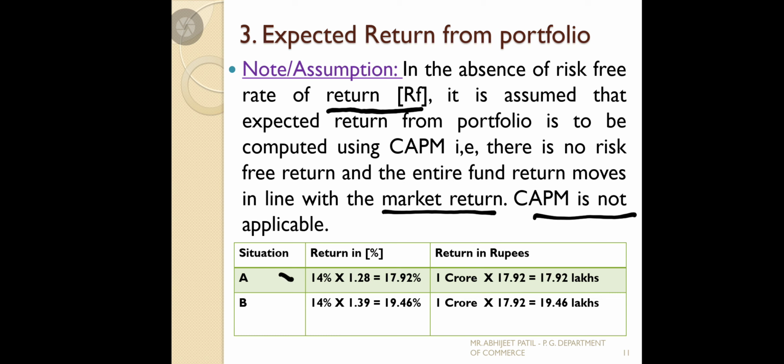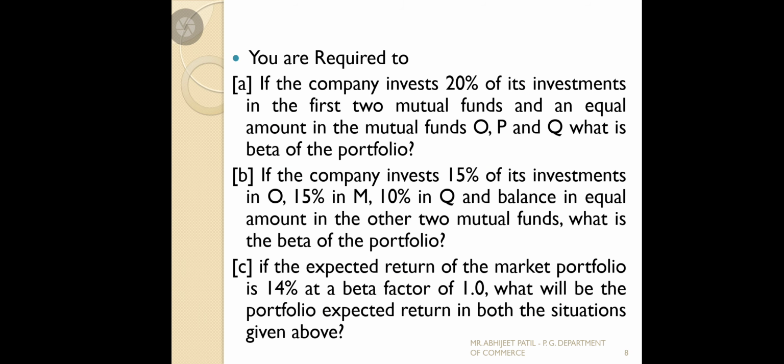The 14% market return is already given in the problem. See, RM is equal to 14%. We check that the market return is given: the expected return of the market portfolio is 14%. So whatever return we generated, that is to be assumed.